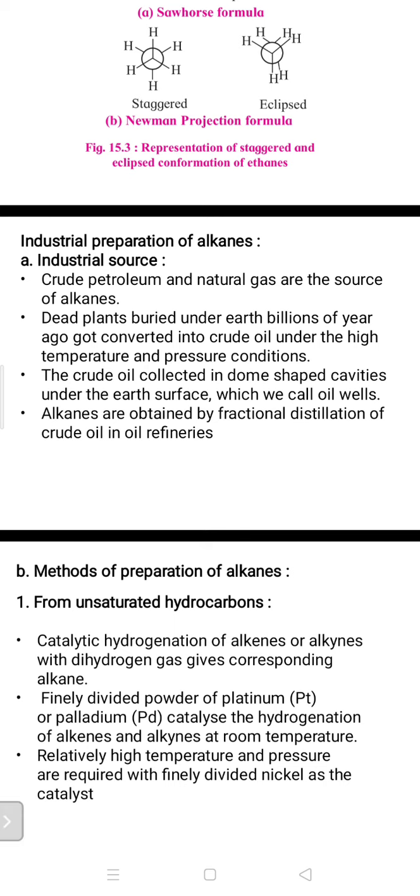In that, the raw petrol, or you may say crude petrol, and natural gas are the sources of alkanes. These are the main sources, from mines or from companies like ONGC and Bombay High. From that, the initial fraction of gas coming out is methane. As per molecular weight, these gases come out: those with lower molecular weight come first, and those with higher molecular weight come later.